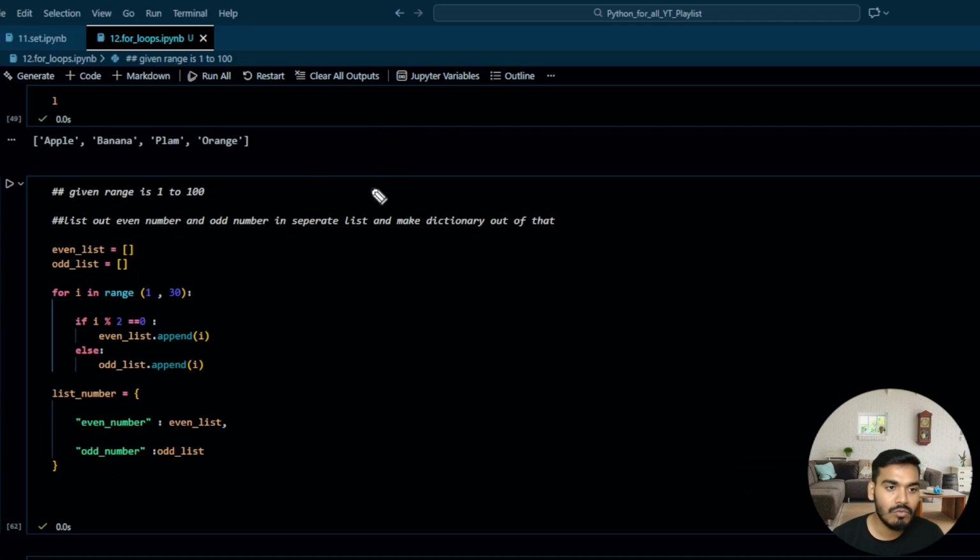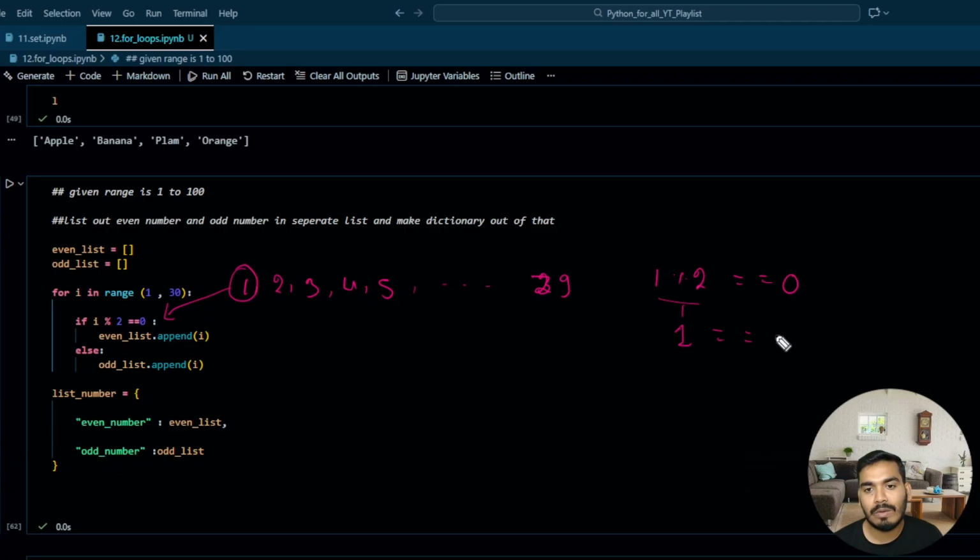So it is going to give you 1 to 29, 1 comma 2 comma 3 comma 4 comma 5 and so on till 29, not 30, because it's always n minus 1. Perfect. So this is how it is. Now in the first iteration your I is 1. So as I is 1, it will come over here. So 1 modular division by 2 is equal to 0. It is going to return 1. And 1 equal to 0 is going to give you false.